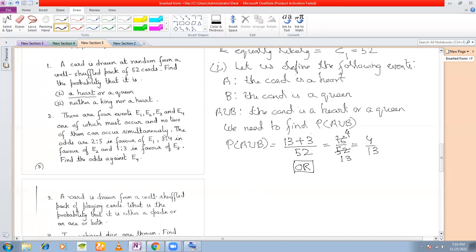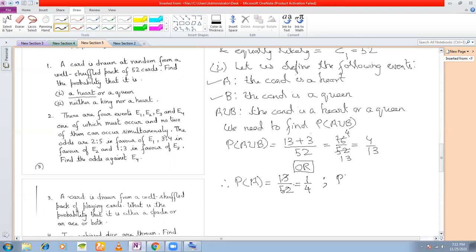Now you see I have defined the event A as the card is a heart and B as the card is a queen. So therefore, what should be P(A)? Probability of the event A, the card is a heart. How many hearts are there? There are 13 hearts, right? 13 by 52, isn't it? And we can reduce this also. You can cancel this 4 times, right?